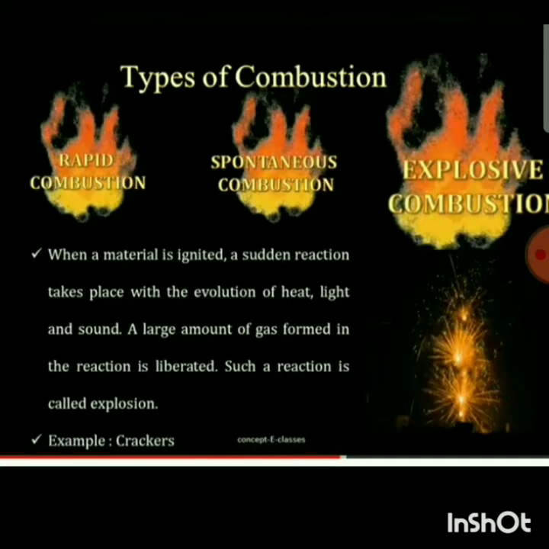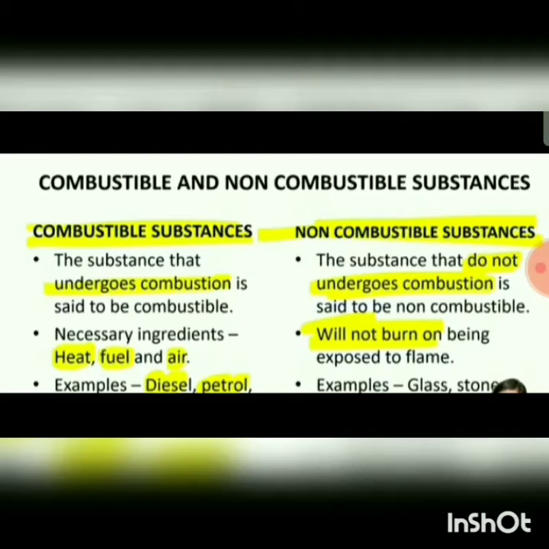When a material is ignited, a sudden reaction takes place with the evolution of heat, light and sound. A large amount of gas formed in the reaction is liberated. Such a reaction is called an explosion. Example: you all know that when you burn crackers, there is an explosion and a large sound is heard. Then, combustible and non-combustible substances. Which are combustible substances? The substances that undergo combustion are said to be combustible.